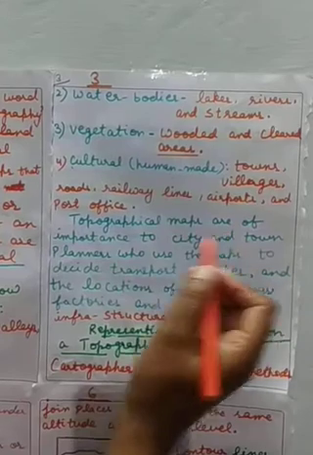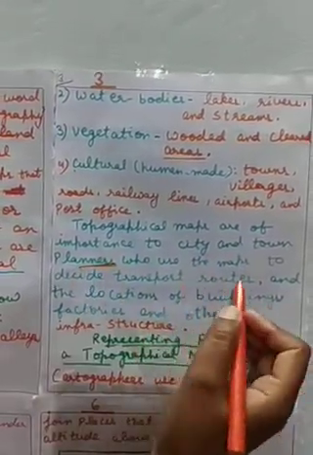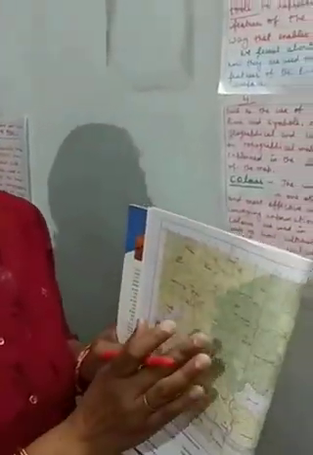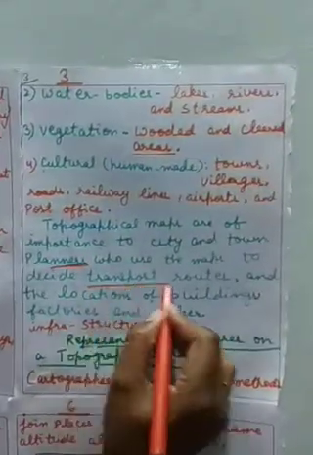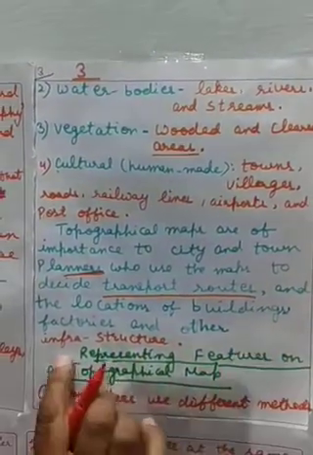Now topographical maps are very important to city and town planners also, who use them. Basically this map is used by the town planner to see which area they are going to. Planners use the maps to decide transport routes and the location of buildings, factories and other infrastructure.